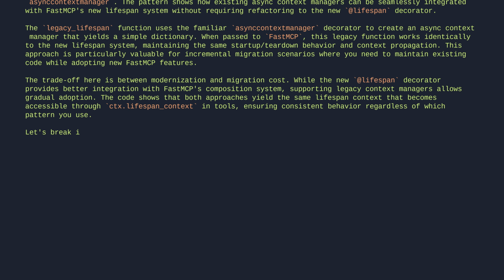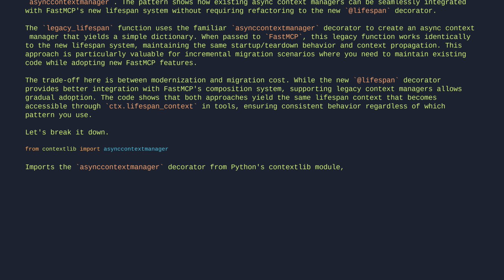Let's break it down. From contextlib import asynccontextmanager. Imports the asynccontextmanager decorator from Python's contextlib module, which enables creating asynchronous context managers using generator functions.